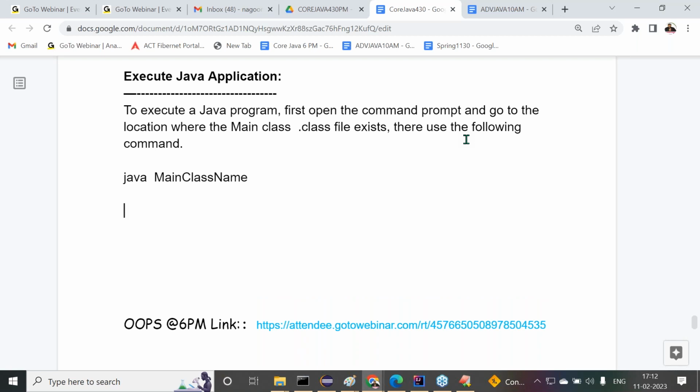As per the examples we have seen so far, assume my main class dot class file is available at the d:// Java 430 location.